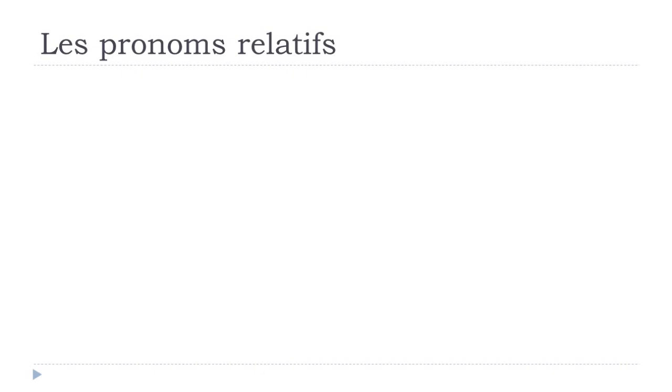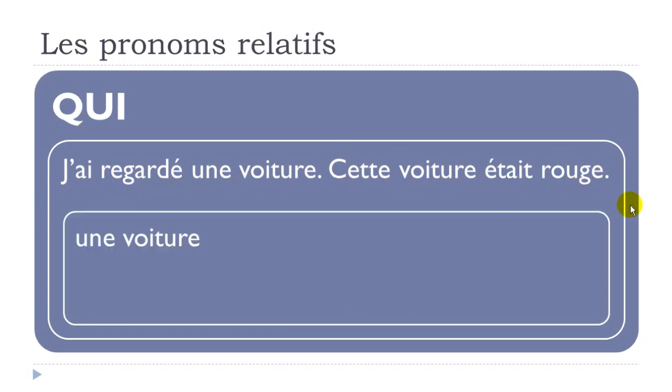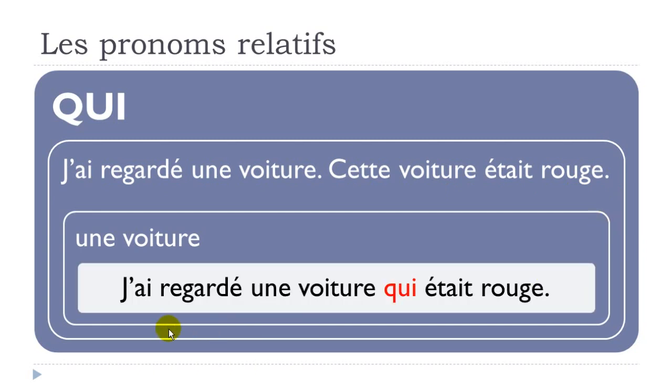Alright? Let's see the same sentence, but then let's put here the passé composé. J'ai regardé une voiture. Cette voiture était, imparfait, rouge. Okay? J'ai regardé une voiture. Cette voiture était rouge. So same thing here, we don't want to repeat voiture, then we will get the simple sentence, j'ai regardé une voiture qui était rouge. So just before the verb.